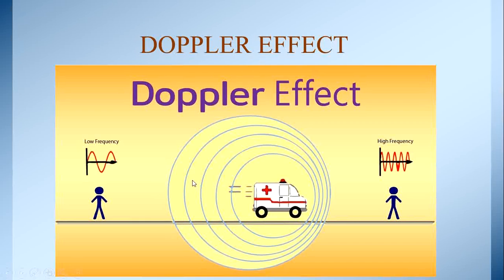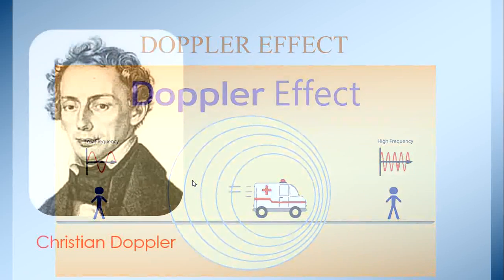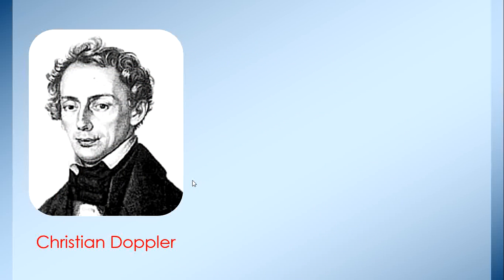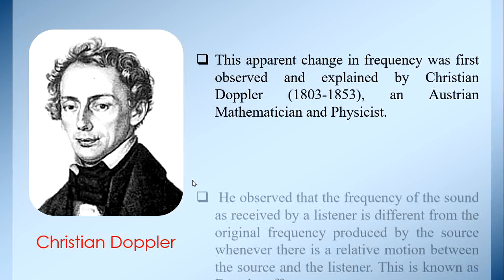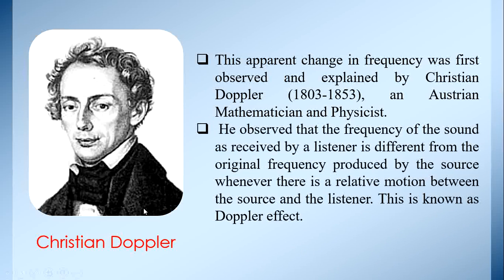This apparent change in frequency was first observed by Christian Doppler, an Austrian mathematician and physicist. He observed that the frequency of the sound as received by a listener is different from the original frequency produced by the source whenever there is a relative motion between the source and the listener.